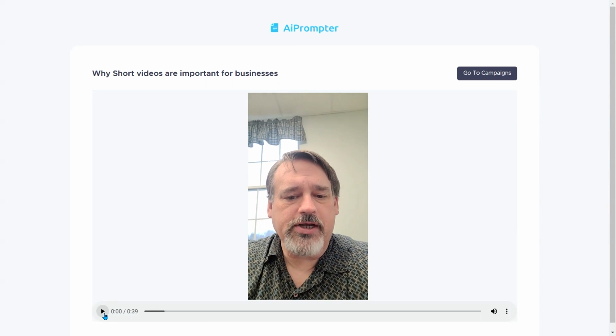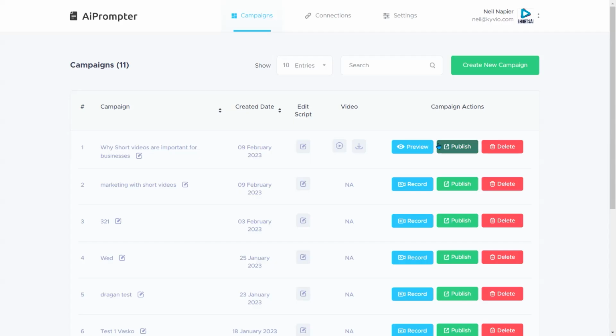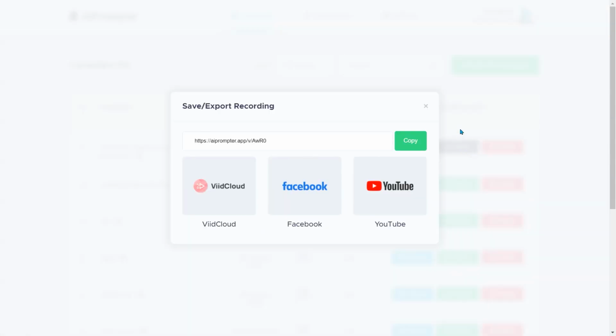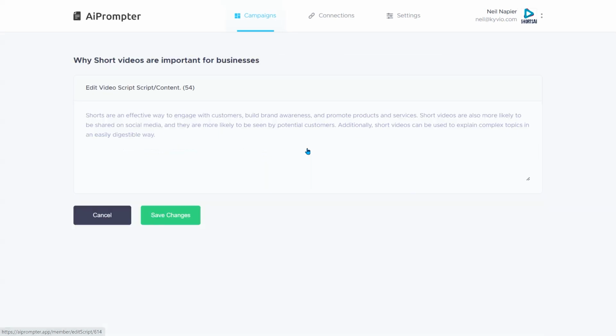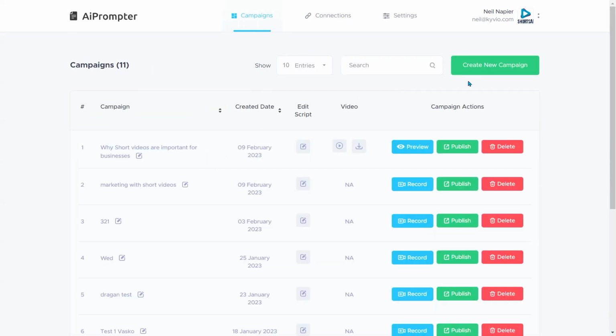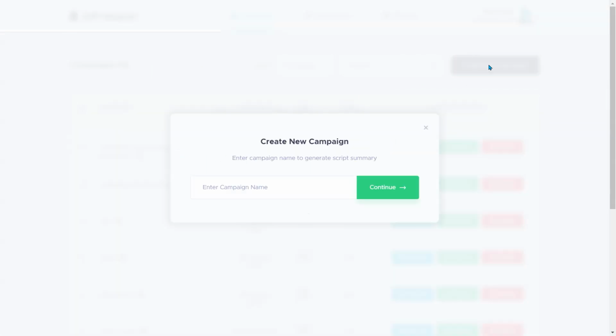It's recording it, and then I start the script. I can adjust. We can also publish it from here, seeing the same options we saw before. Copy it and use it directly as a link, or we can actually record one right here, and it will turn on my webcam to record it from here. I can edit the script. This is the script that we used. I can create a brand new one by simply clicking on Create New Campaign, as we did on the phone.